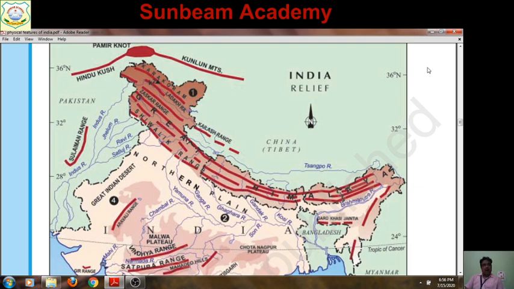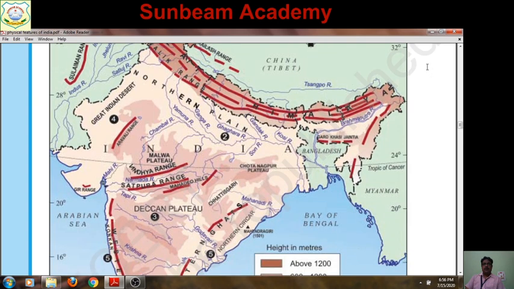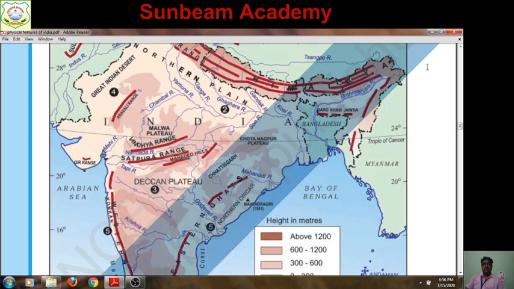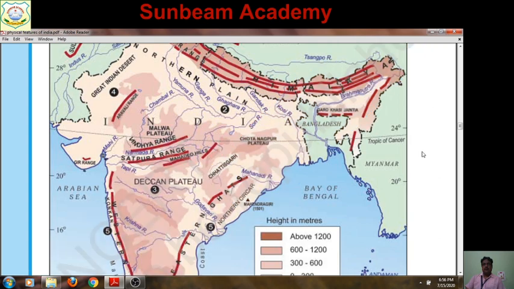Then another is the Aravalli range. Here it is, the Aravalli. Are you observing the Aravalli? You have to locate it first, then name it, which means label it. West of the Aravalli is the location of the Great Indian Desert. Next is the Vindhyan range. Here you can see in Madhya Pradesh, it is called the Vindhya range or Vindhyan range, and just below that you can see the Satpura range.